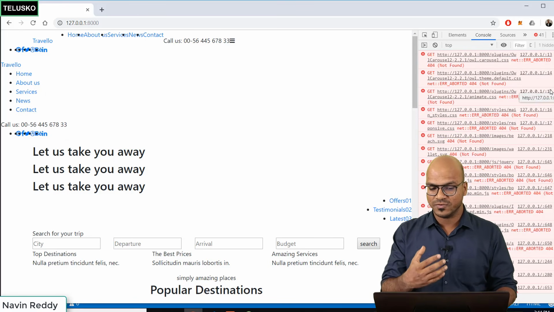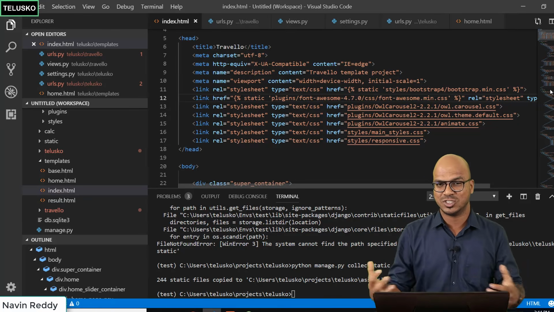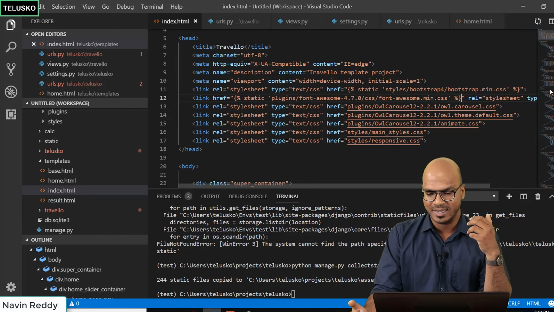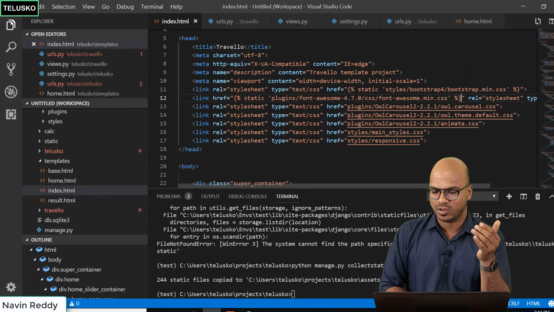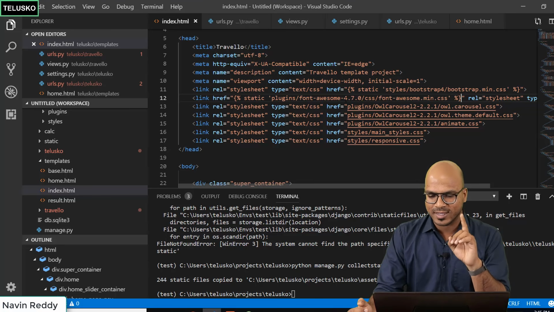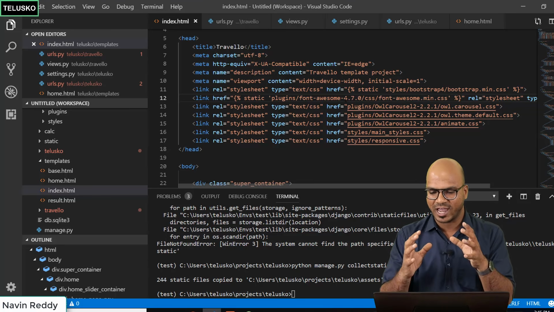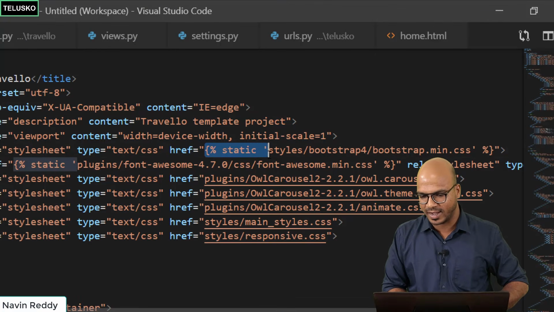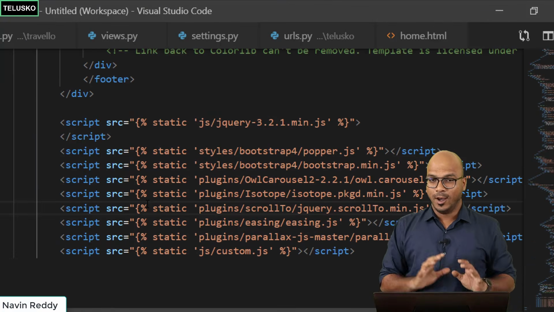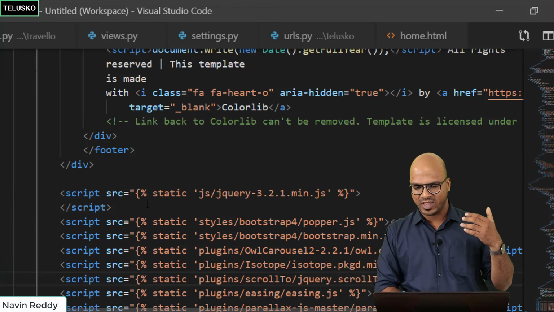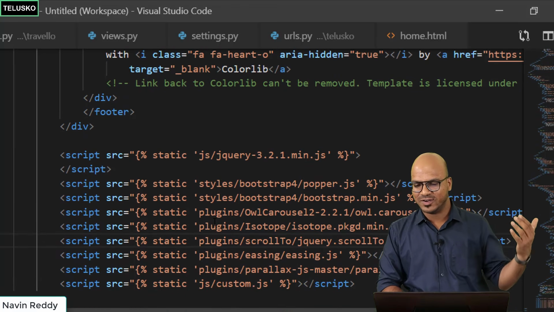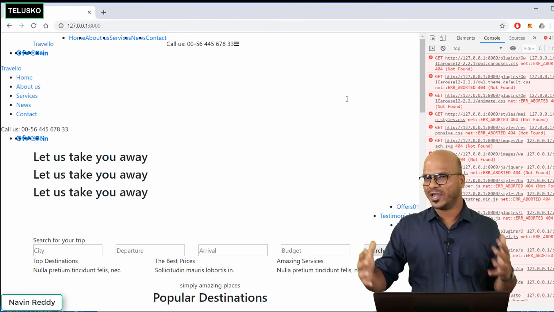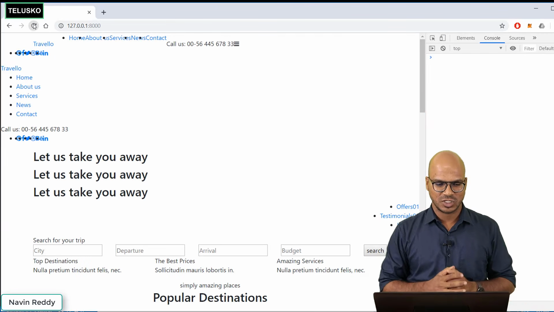Now the template which we are using has so many images, so much styling, so it will take some time. But when you are working on it, initially from the start itself, you'll be doing all these changes, right? So what I will do now is complete the entire stuff. Wherever I have plugins, styles, and all these errors, I will put this thing just before that, and then we'll resume with the video. Okay, so I have done the changes everywhere. Wherever I found styles, plugins, JavaScript, everywhere I have done this particular code. So now it's time to verify. Let's go back to the browser and hit refresh, and done.